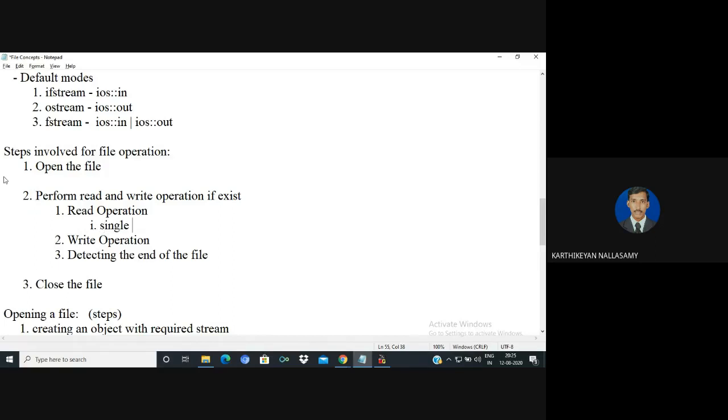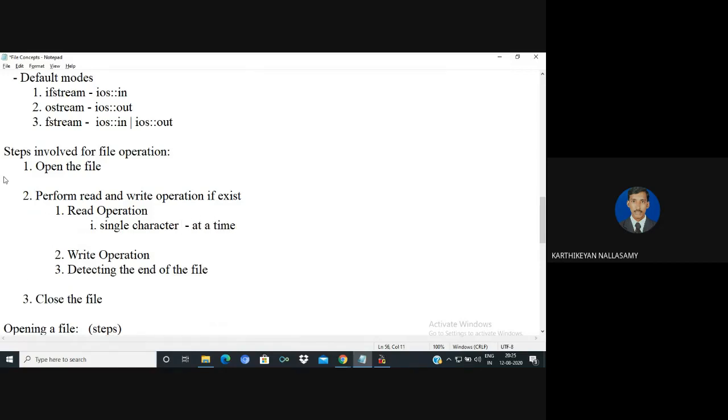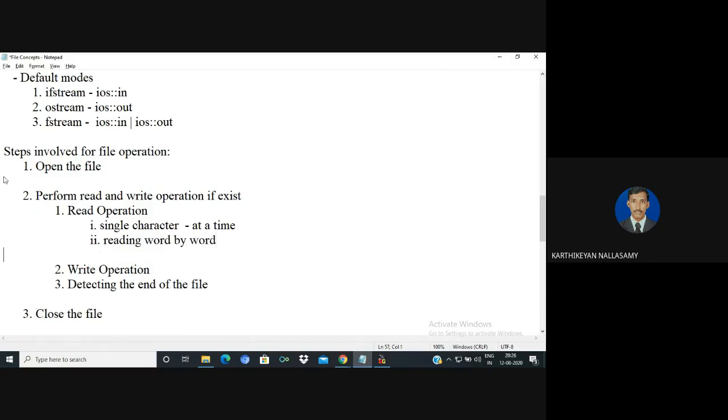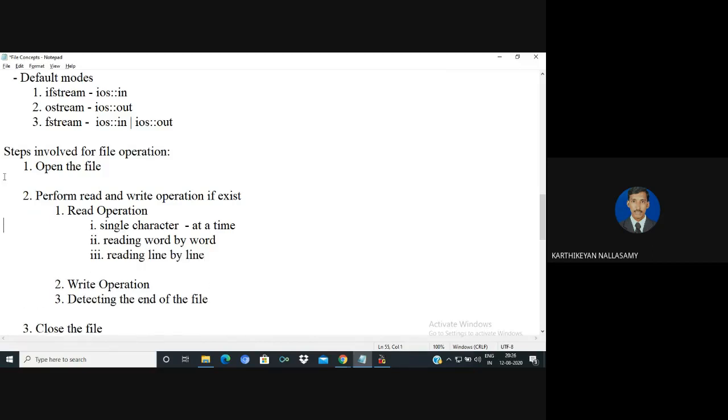Either we can read a single character at a time. Next one, reading word by word. The third one is reading line by line. So these are the three possibilities we have.